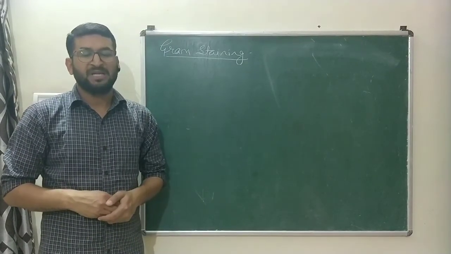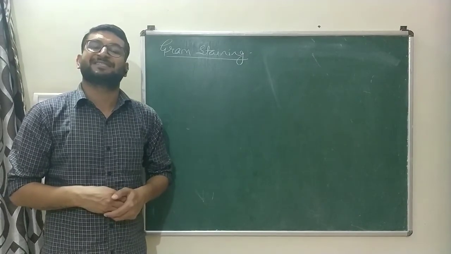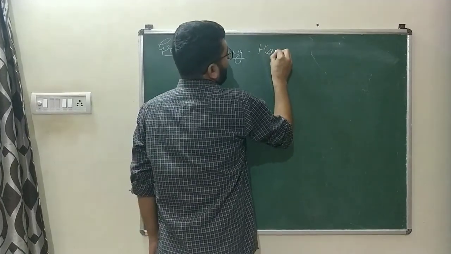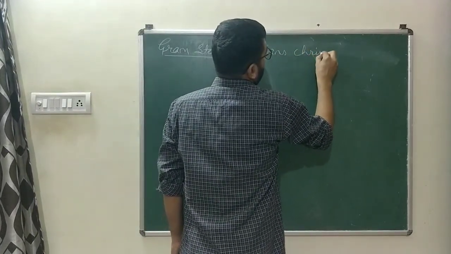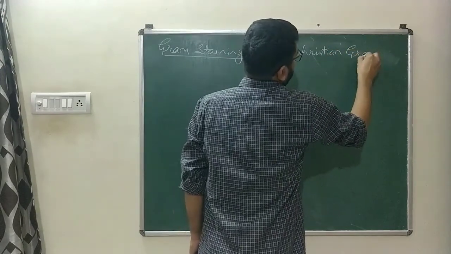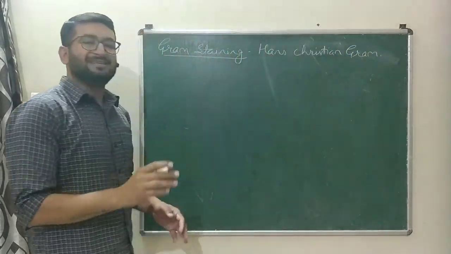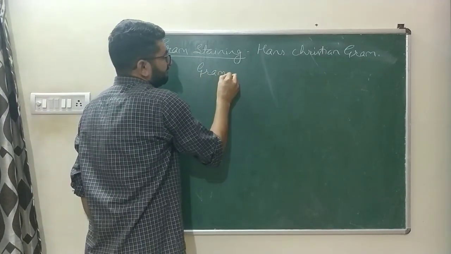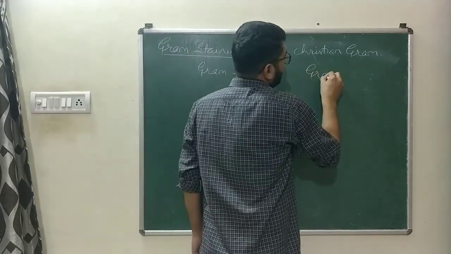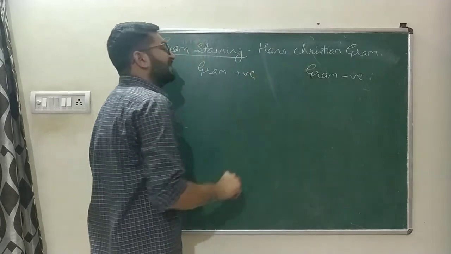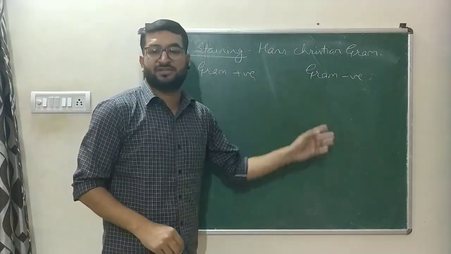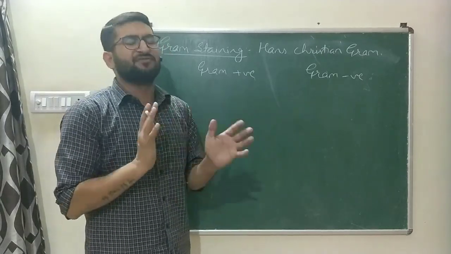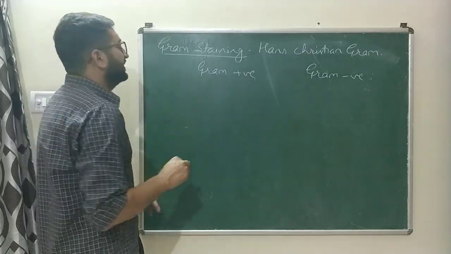Now we will discuss the differentiation of bacteria on the basis of a staining that is named Gram stain. Gram staining was discovered by Hans Christian Gram. That staining differentiates bacteria into two forms, Gram positive bacteria and Gram negative bacteria. Those stained by the Gram stain are known as Gram positive, and those which do not stain are known as Gram negative bacteria. The basic difference between their compositions is in their cell wall.